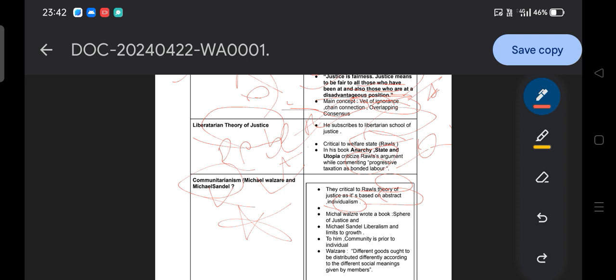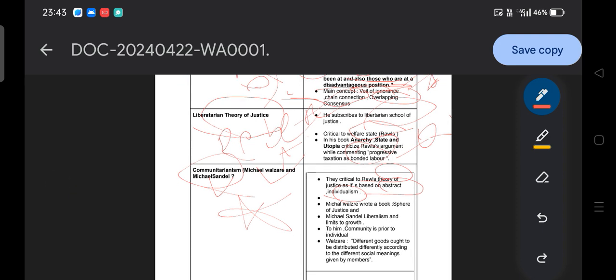There are two principles: the liberty principle, and equal opportunity, within which there is the difference principle. So John Rawls also promotes the idea of liberty, individual liberty. On that basis the communitarian thinkers criticize. Michael Walzer and Michael Sandel argue that different goods ought to be distributed differently, according to the different social meanings given by the members.